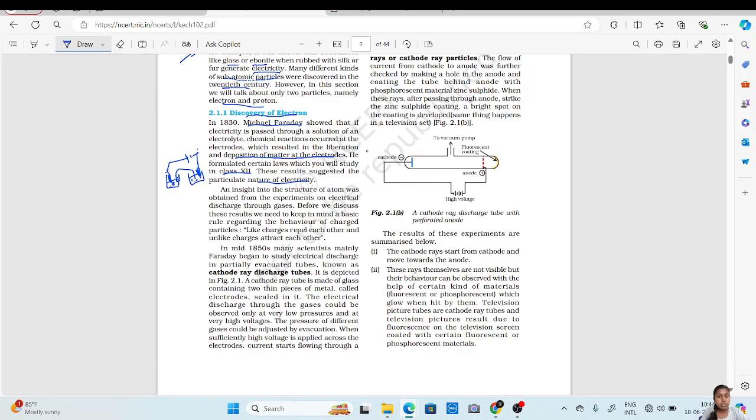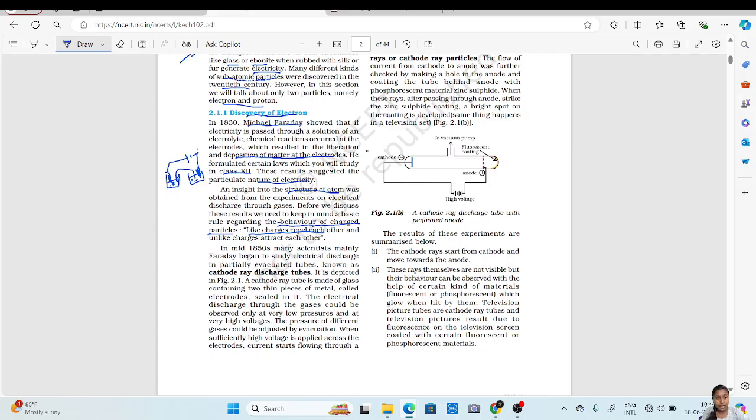An insight into the structure of atom was obtained from the experiments on electrical discharge through gases. So how is electricity passed through gases? During these experiments, the structure of atom was obtained. Before we discuss these results, you need to keep in mind a basic rule regarding the behavior of charged particles.